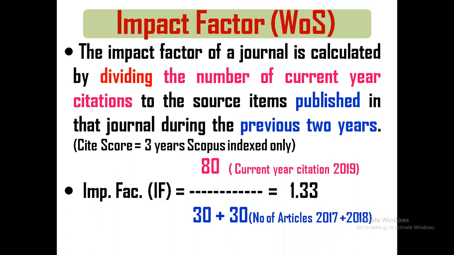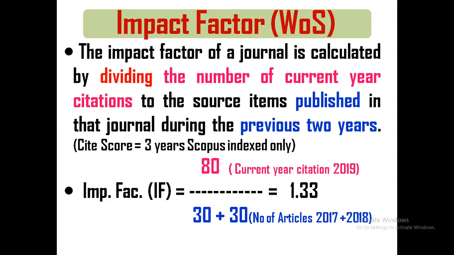So for that journal, how many citations has the journal received in these 2 years? Try to understand. How many citations has that particular journal received in the previous 2 years? That means 2018 and 2019 citations, divided by the number of articles published in that journal in the previous 2 years. In 2017, for example, 50 articles, 2018 50 articles, 2019 50 articles, 100. Then the citations it might have received, for example, 500 citations in the previous 2 years. Divided by this, whatever answer comes, that is the impact factor.